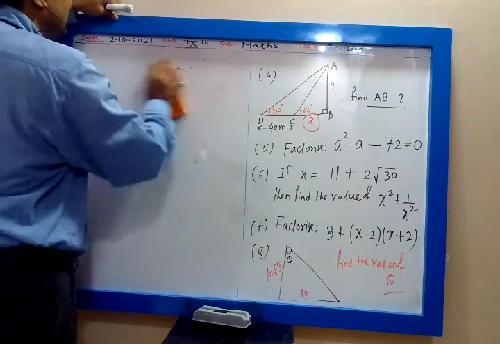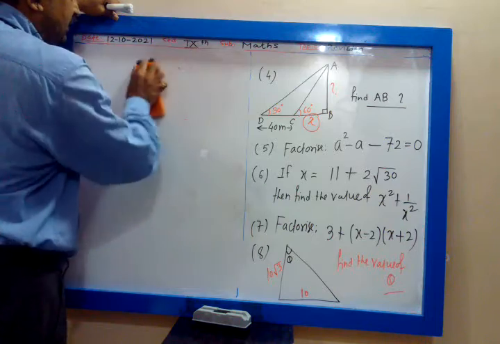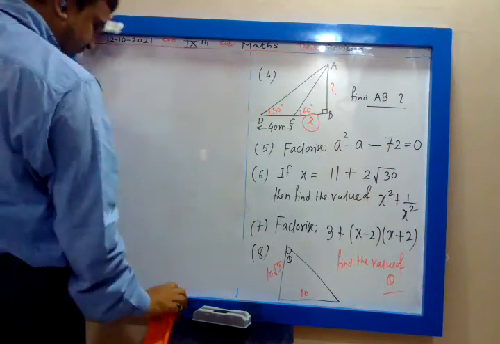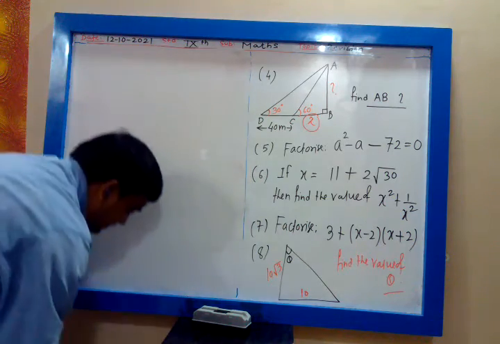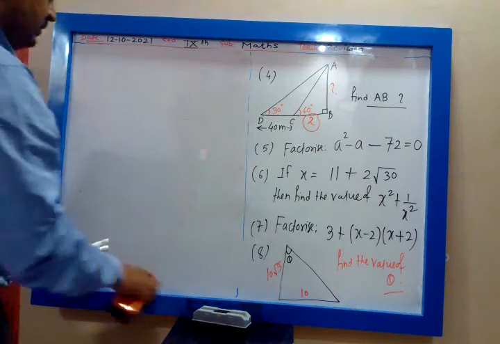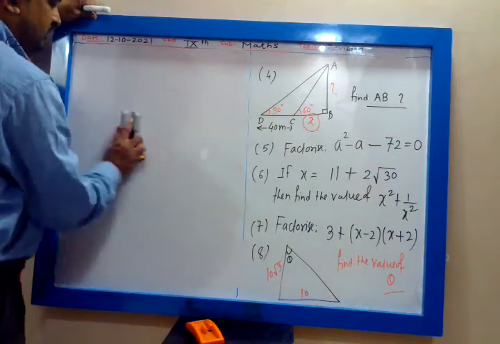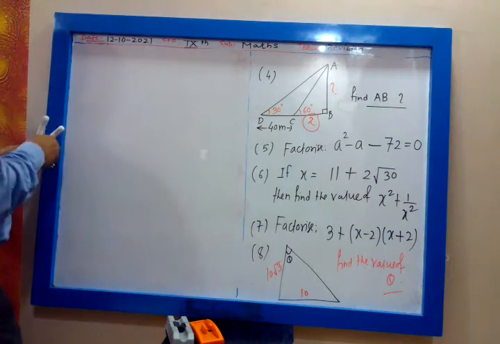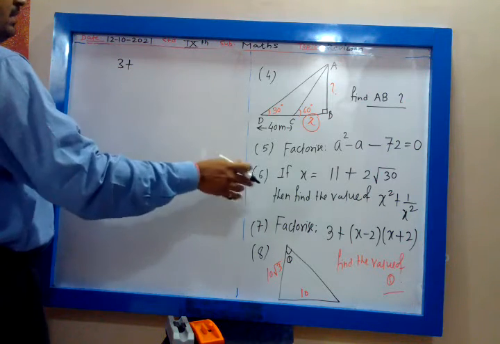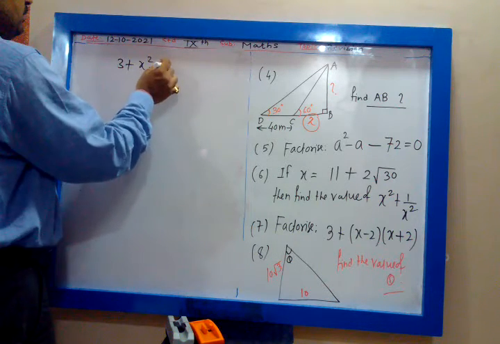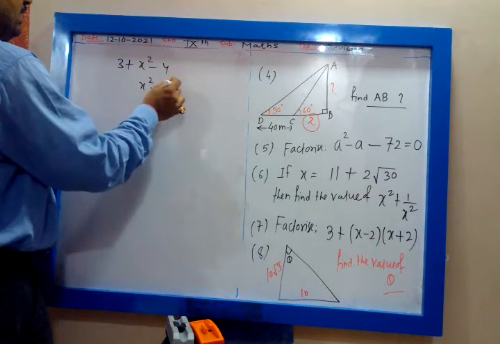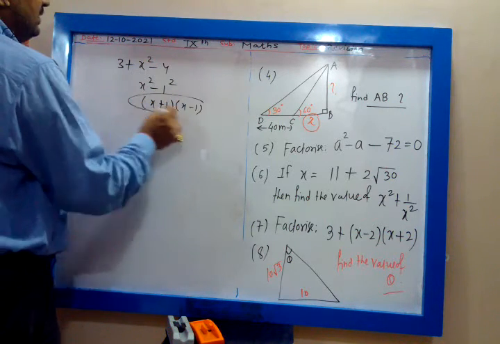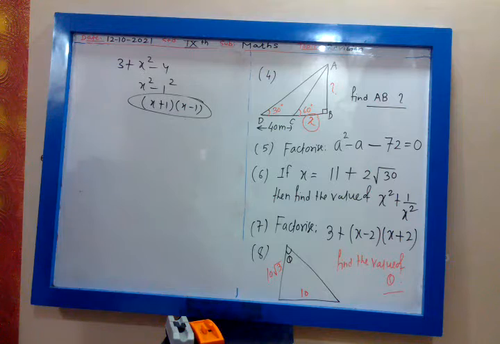Chalo. X minus 1 into x plus 1. a minus b into a plus b, that will be x square minus 4. X square minus 1, 1 I can write 1 square. So answer will be x minus 1 into x plus 1.